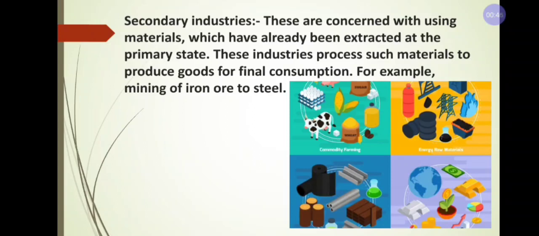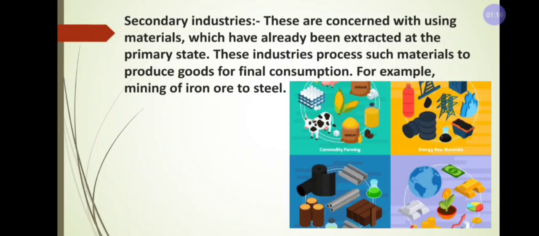We have already learned the primary industry. Here, what is primary industry? Primary industry extracts the raw material from nature. That means whatever raw material they collected in the first stage, that is in the primary industry, that raw material they are going to transfer to other industry. Here other industry means secondary industry.